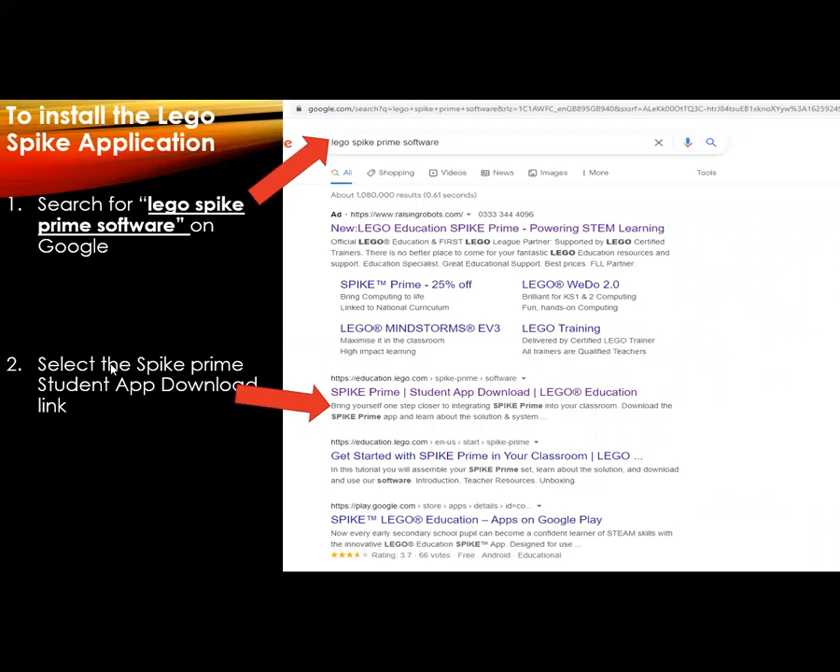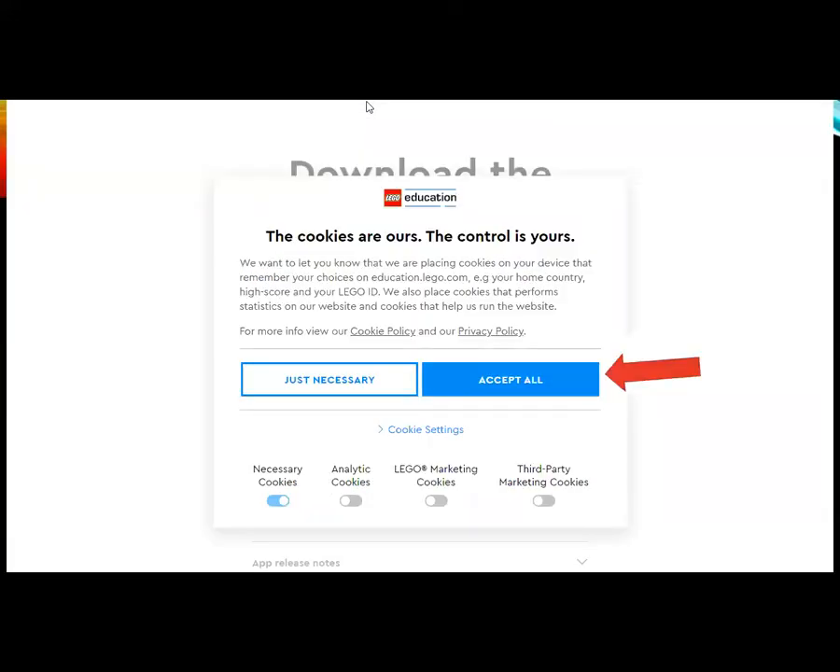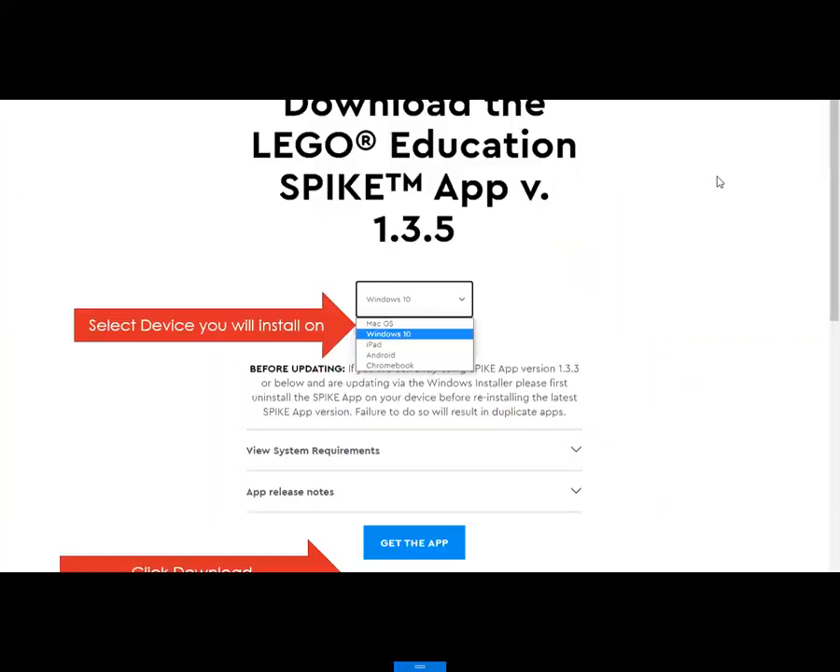And to install the application, we need to search for Lego Spike Prime software on Google and select the Spike Prime app to download it. This is what you need to type, and this is the link to do it. When you get onto it, it will come up with this, and all you need to press is accept. Then you can select the device type you're going to install it on. Then you can click download here.